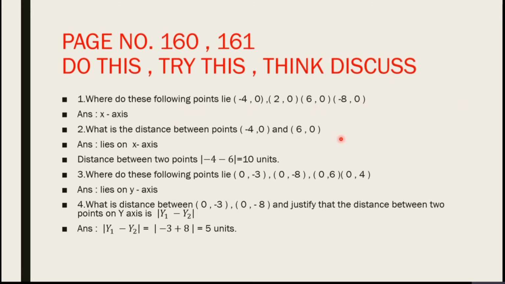Next, second question. What is the distance between the points -4, 0 and 6, 0? First, these points lie on the x-axis. So the distance between 2 points formula is modulus of x1 minus x2.